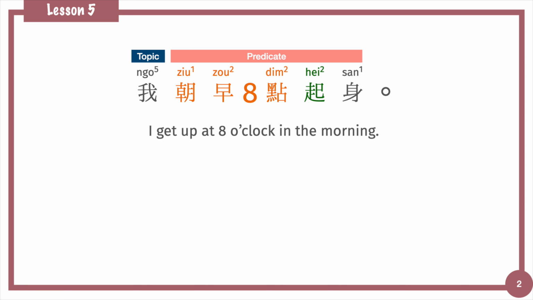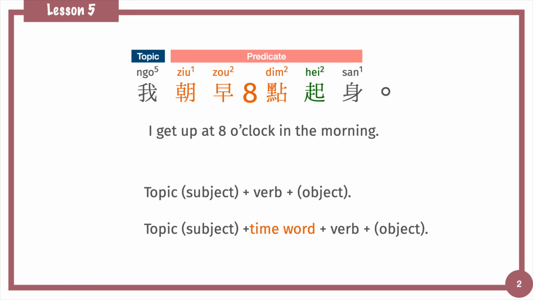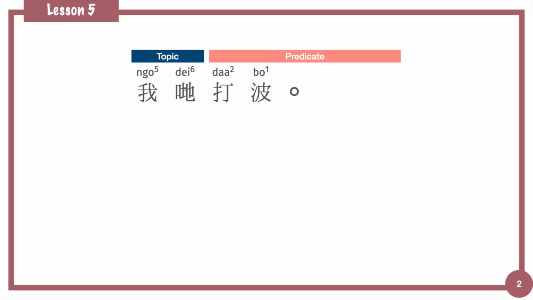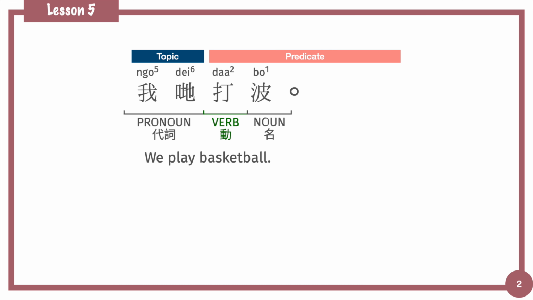In simple sentence, if there's a time word, we'll put the time word in front of the verb in the sentence. Let's see one more example. 我哋打波. The word order of this sentence is pronoun as the topic, followed by a verb and a noun. Means we play basketball. 打 is the verb.